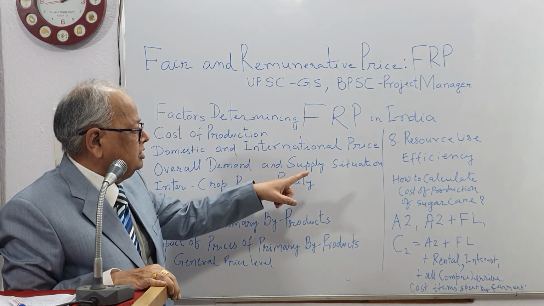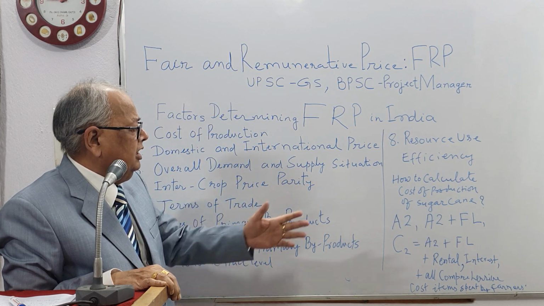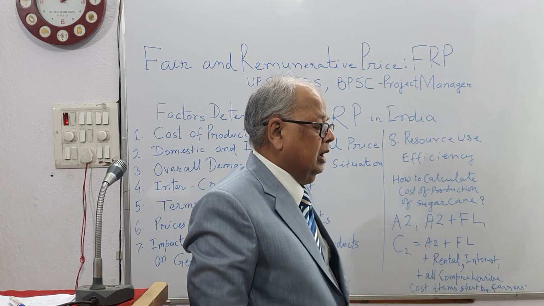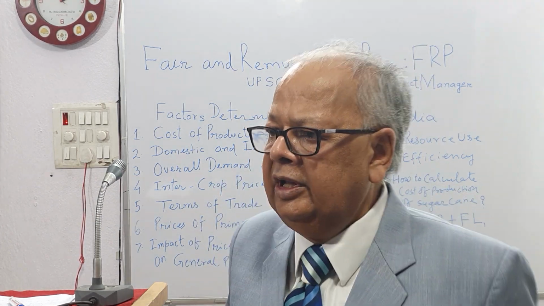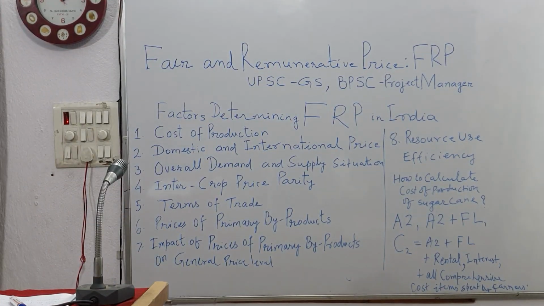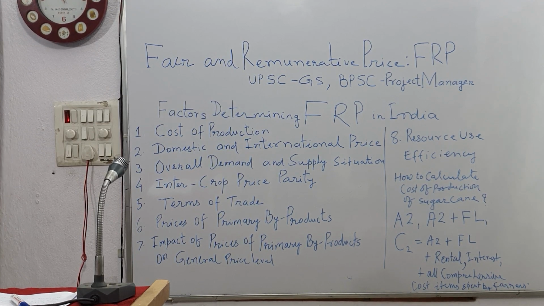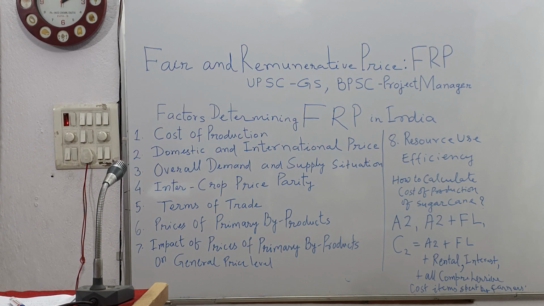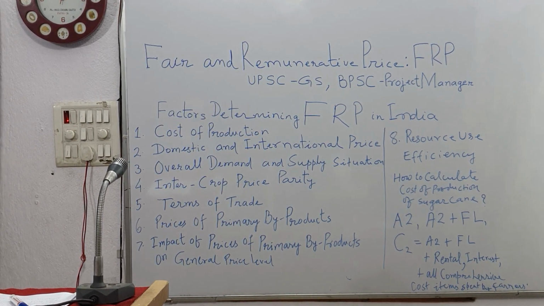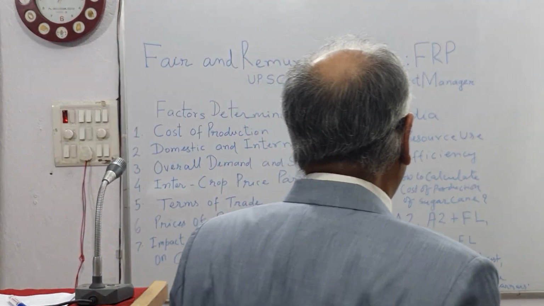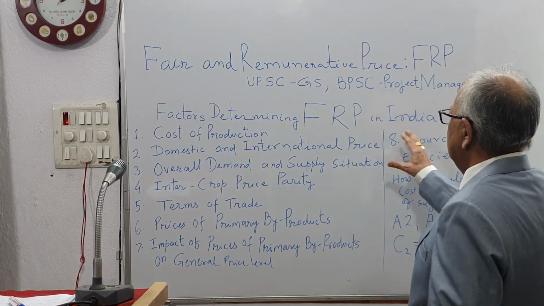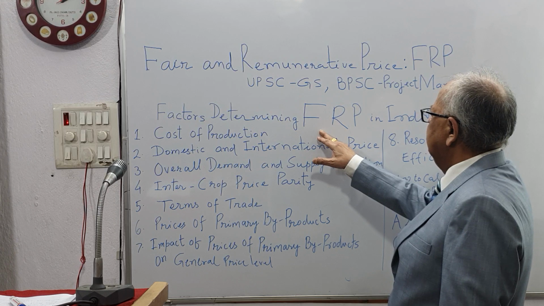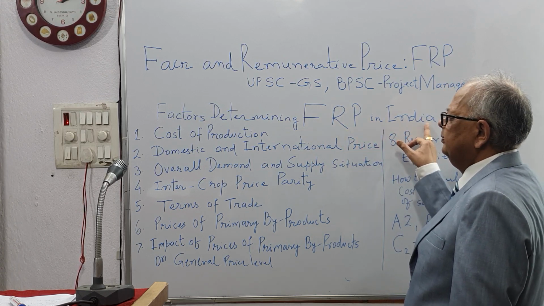Then come to this calculation we have already done in MSP: A2 plus FL, then C2, that is A2 plus FL plus other variables as a comprehensive rate. And therefore we find these 8 points, which are considered to be factors determining FRP in India.